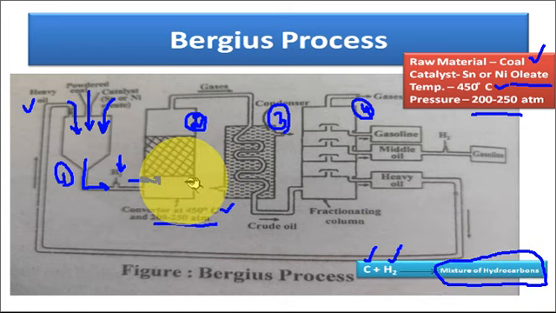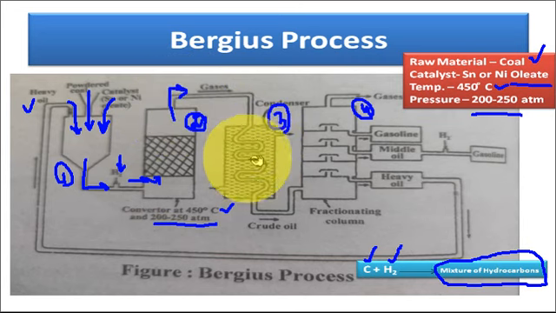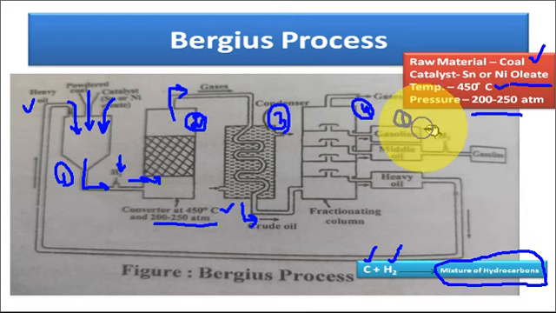So in this reaction chamber, vapors of hydrocarbons are formed, and these vapors are then transferred to the coolant, where cooling process is done. The hydrocarbon oil is then obtained, then passed through the fractional distillation chamber, in which various fractions are collected. First is the lighter fraction, gasoline, which can be directly used as a petrol.